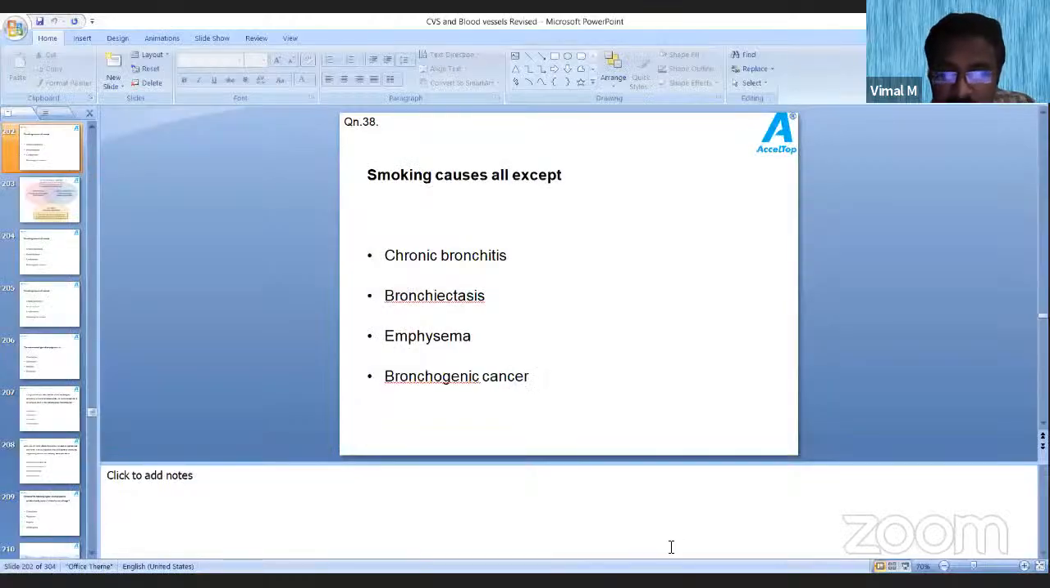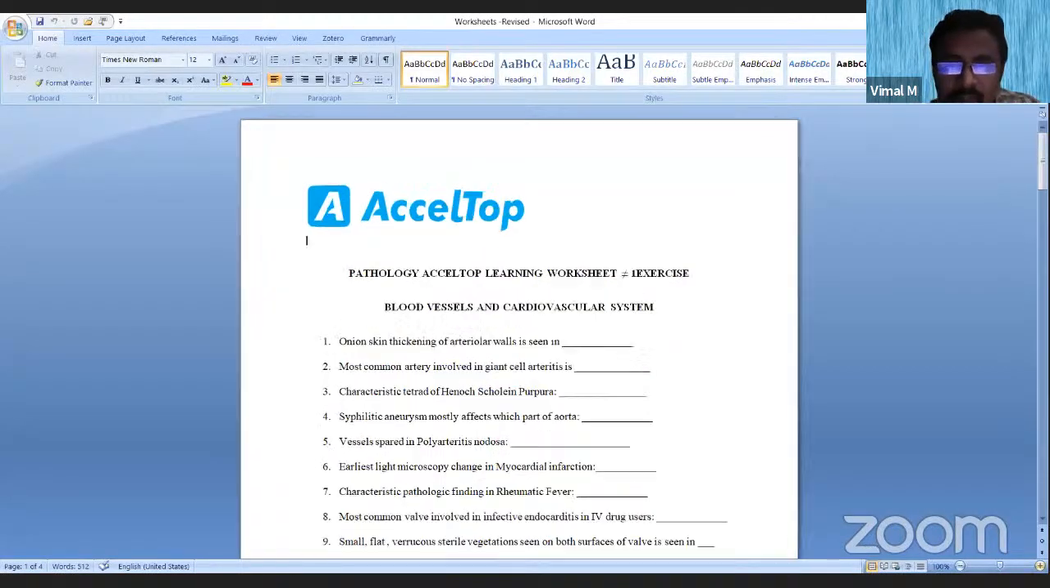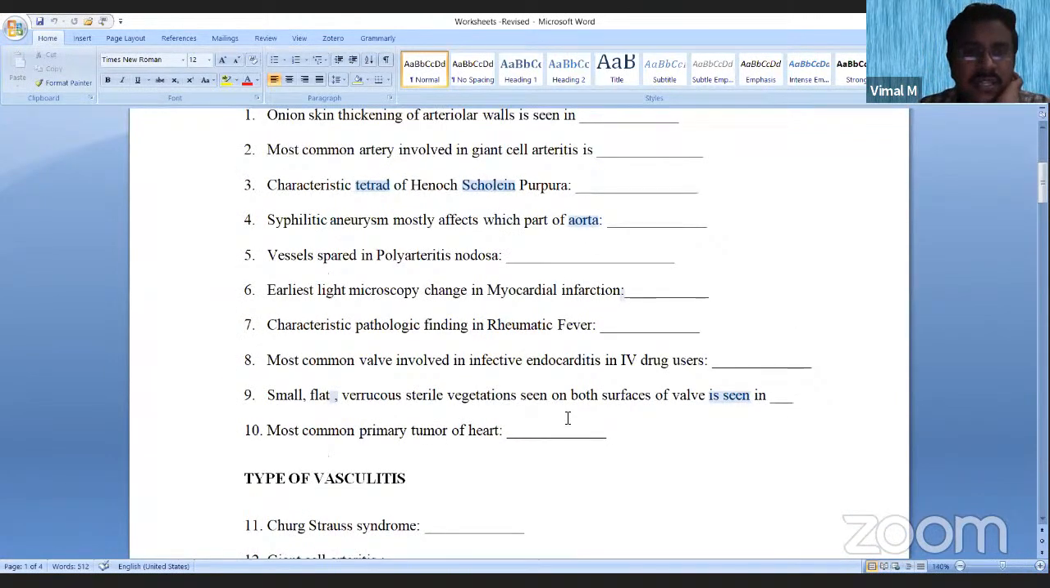And now we'll try to solve a few worksheets. So let us see these worksheets. First, I'll be putting the questions.